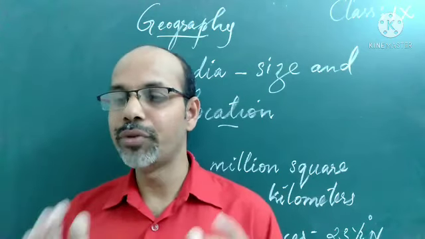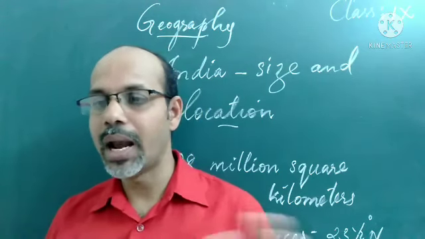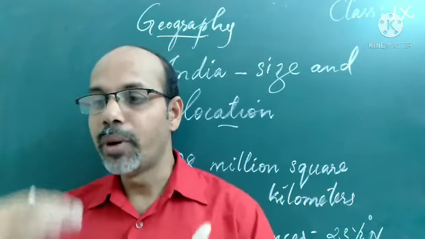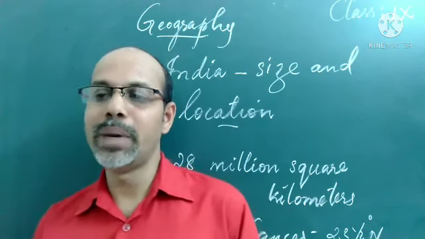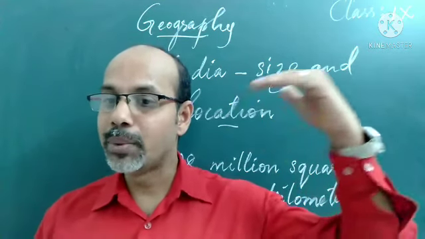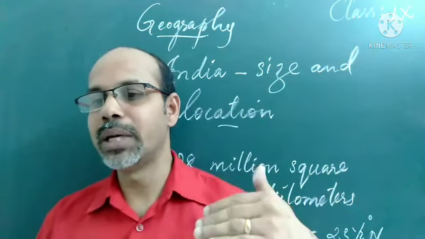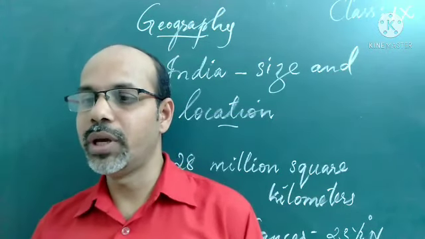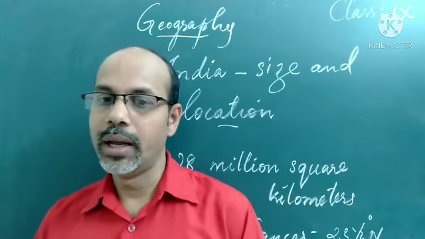The mainland of India extends between latitudes from 8 degree 4 minutes north up to 37 degree 6 minutes north. These are the latitudes where our country is located.